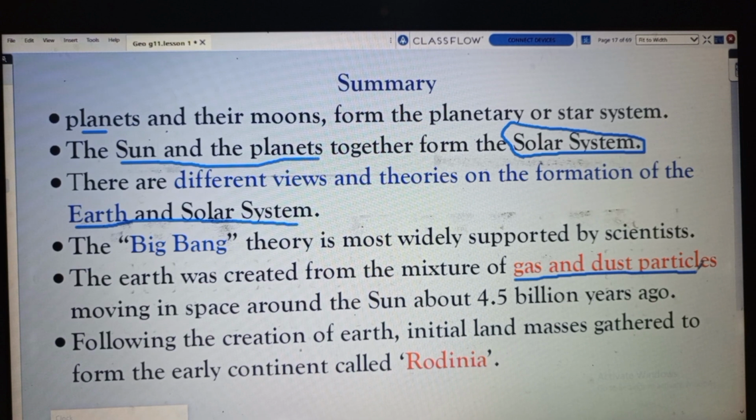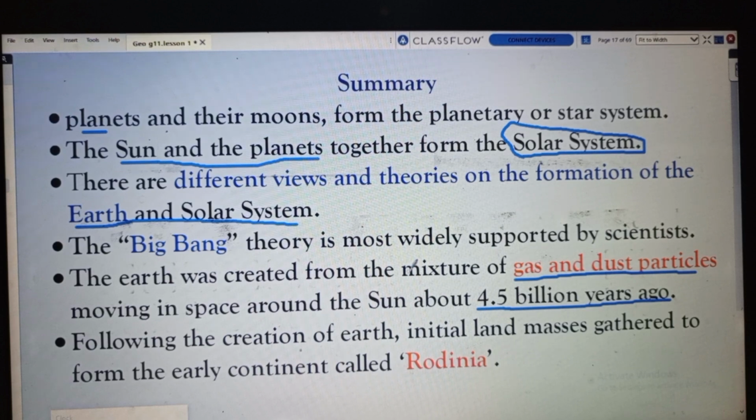The sun is found at the center, and these dust particles and gases revolve around the sun, and they made planets. Among the planets, one is Earth. The planet Earth was formed about 4.5 billion years ago, as supported by the Big Bang theory.